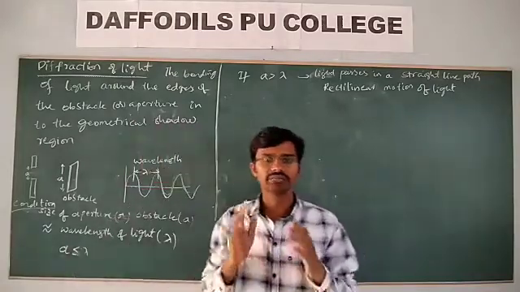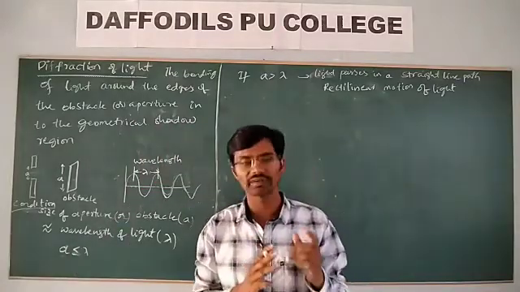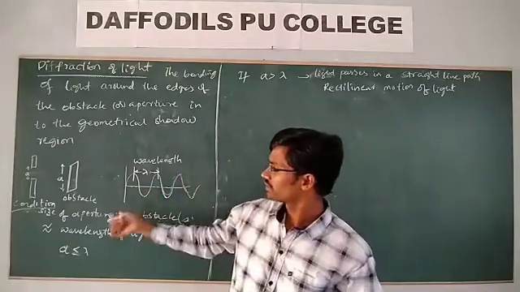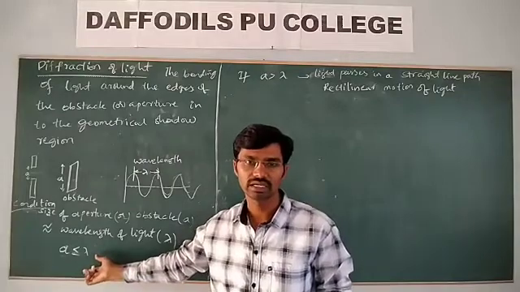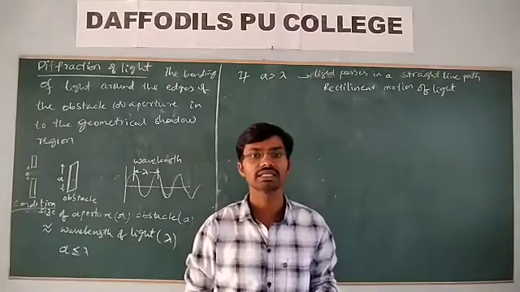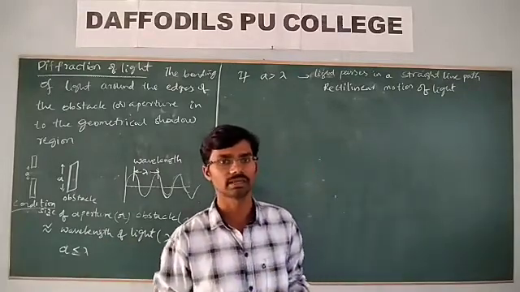So the condition for the diffraction of the light is that the size of the aperture or obstacle should be much less than the wavelength of the light. In that case, we will get the diffraction.